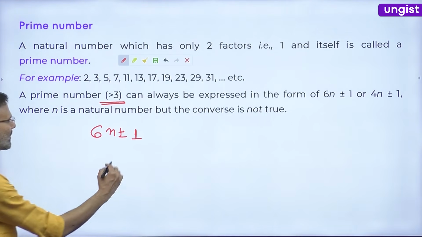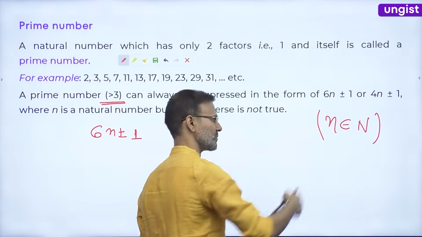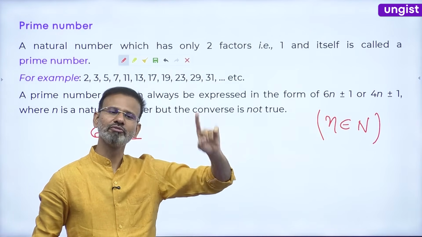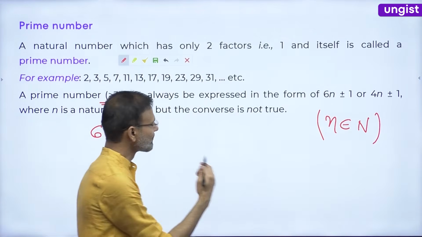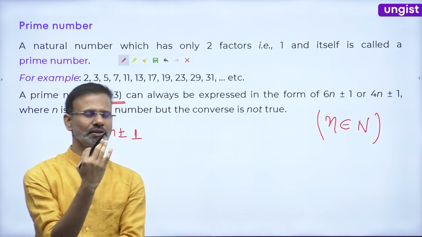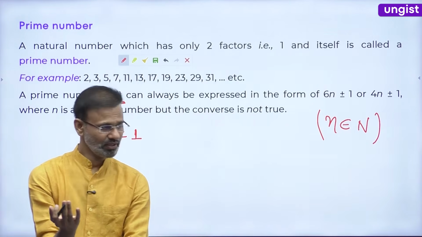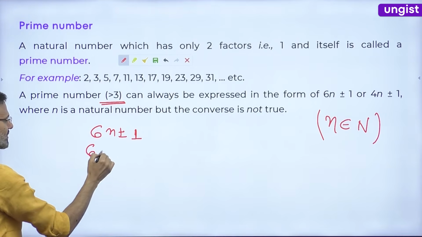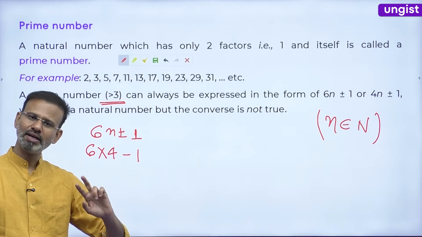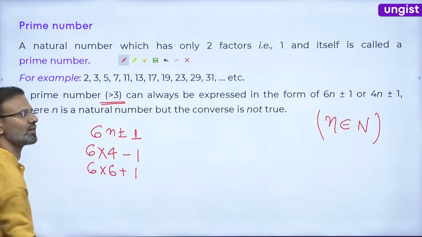जैसे कि मैं कहना ये चाहता हूँ, where n belongs to natural numbers. Guys, this is the sign of belongs to. ठीक है? n belongs to the set of natural numbers. And what is the set of natural numbers? 1, 2, 3, 4, 5 up to infinity. ठीक है? So friends, suppose any prime number, let's say it is 23, right? 23 is what, guys? 23 is 6 into 4 minus 1. ठीक है? Let's say 37. 37 is 6 into 6 plus 1.